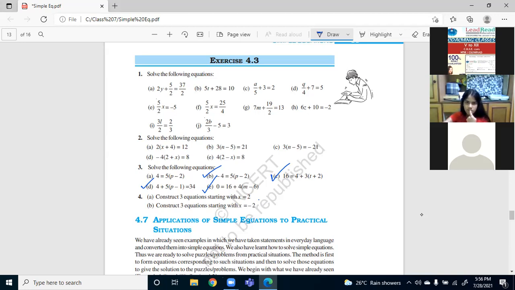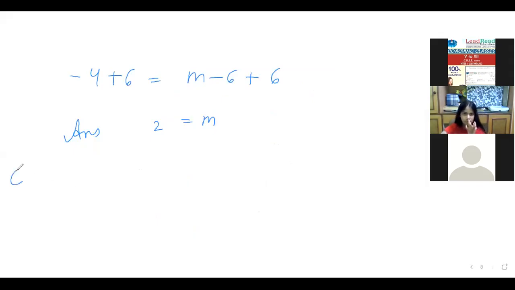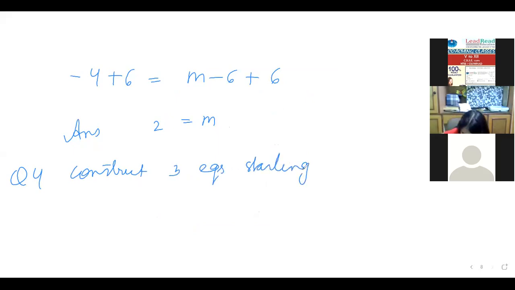If I start with x is equal to 2, how can I write?